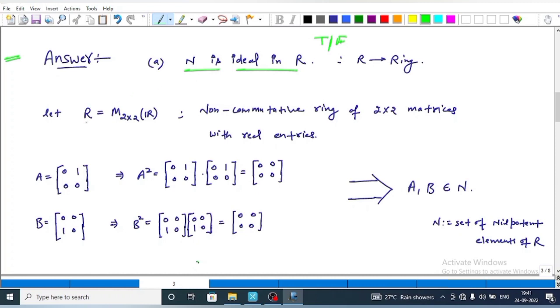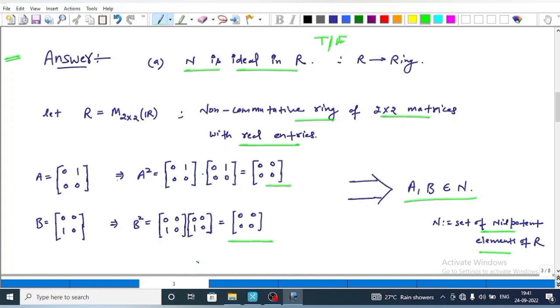For this option, we take a ring that is a non-commutative ring of 2 cross 2 matrices with real entries, and take two elements A and B in R, that is A is equal to [0 1; 0 0]. This implies that A power 2 is equal to the 0 element of the ring. Similarly, B is equal to [0 0; 1 0]. This implies that B power 2 is equal to the 0 element. This implies that A, B belong to N, because N is the set of nilpotent elements.